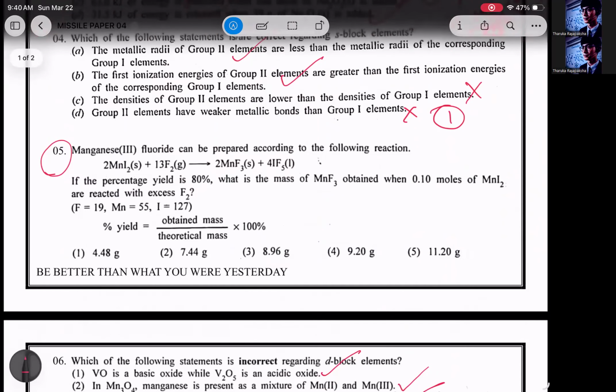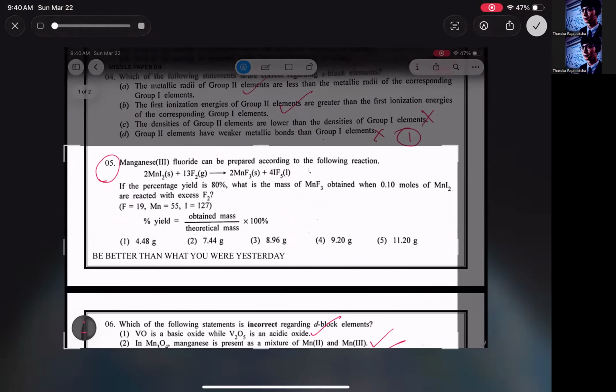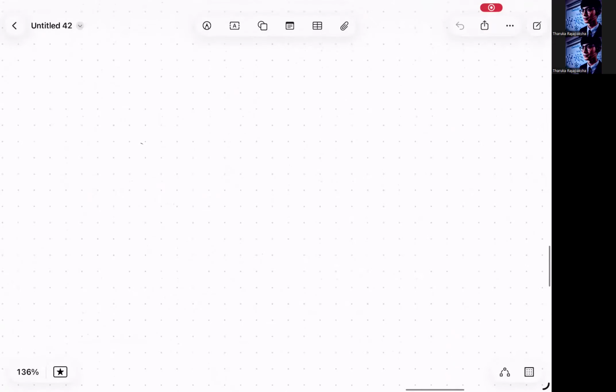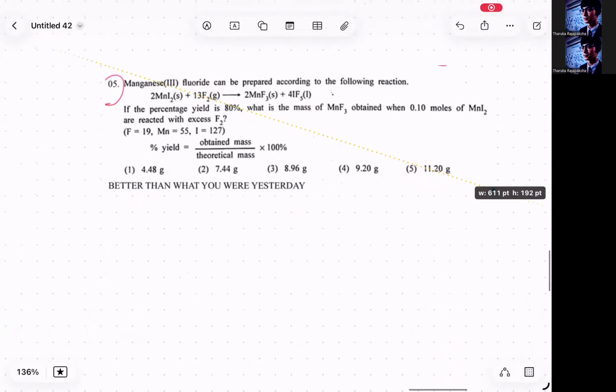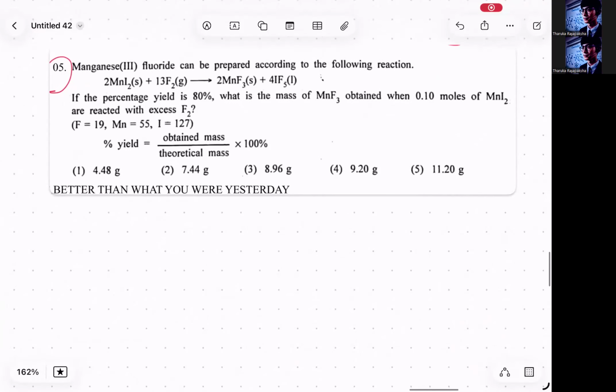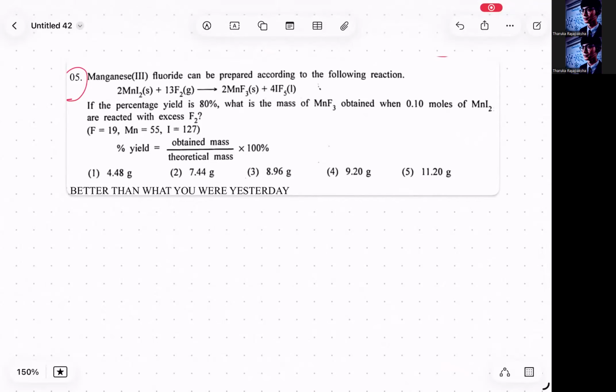Question number 5. I'll take it to the screen. Manganese fluoride can be prepared according to the following reaction. If the percentage yield is 80%, what is the mass of MnF3 obtained when 0.1 moles of MnI2 are reacted with excess F2? 0.1 moles of MnI2 is reacted. If the percentage yield is 80%, if you do this reaction, the yield is going to be 80%.